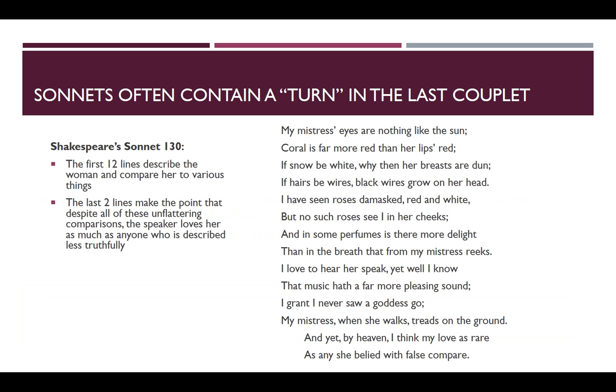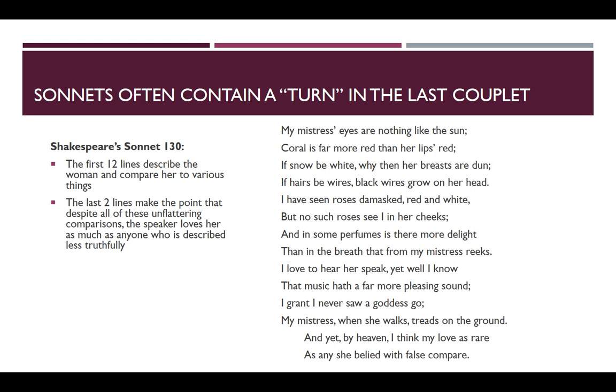If you look at the sonnet My Mistress' Eyes Are Nothing Like the Sun, very well known, he spends the first 12 lines describing this woman and comparing her to various things. The irony in this example is that most of the time poets are comparing the woman favorably to these things. Her eyes are brighter than the sun. Her lips are as red as coral. But Shakespeare's saying, no, her eyes are not like the sun, her lips are not as red as coral. But then he turns it around in the last two lines. And yet by heaven I think my love as rare as any she belied with false compare.